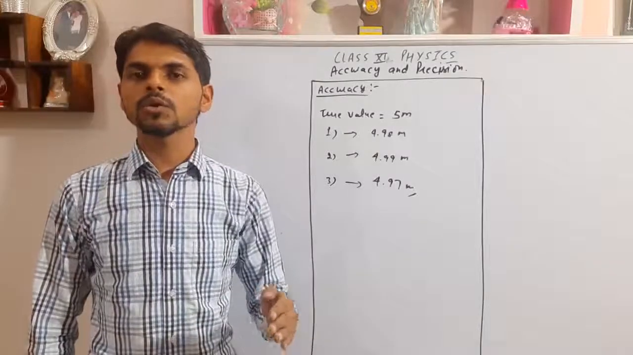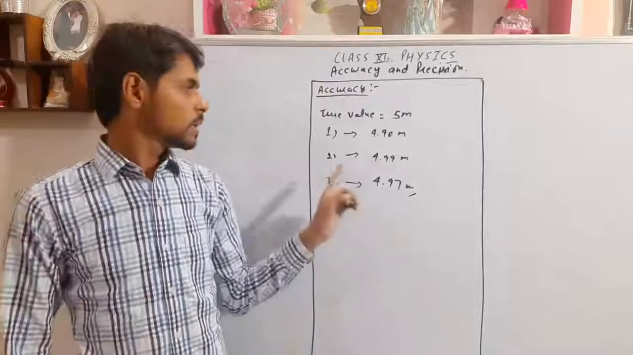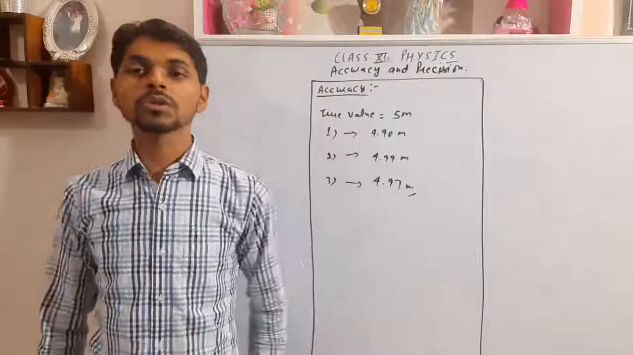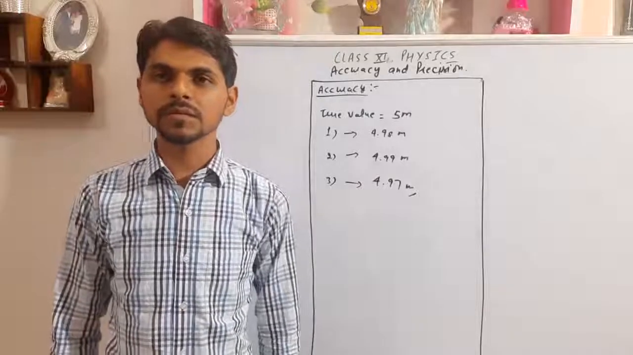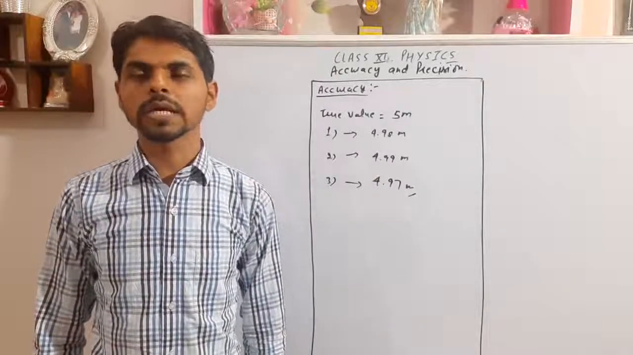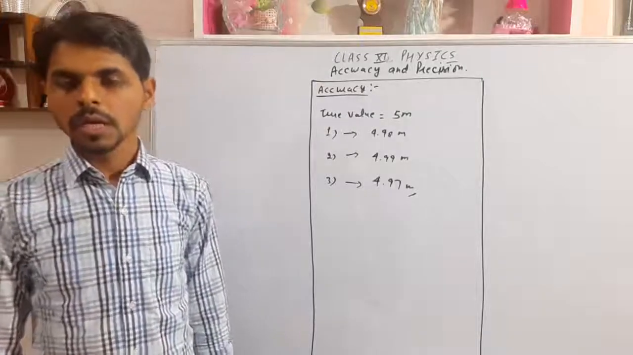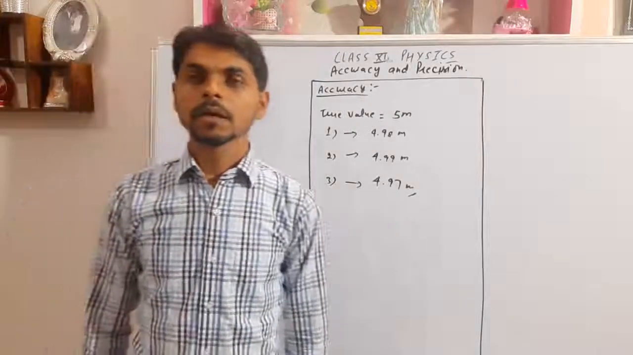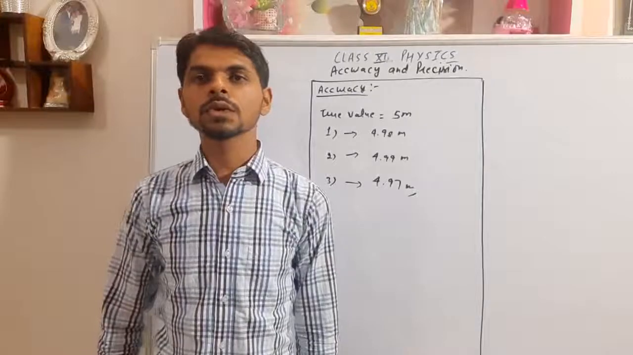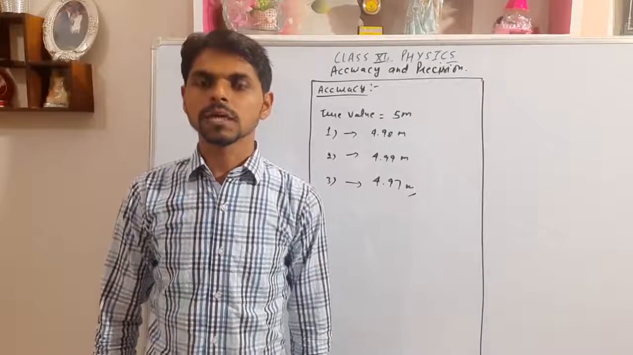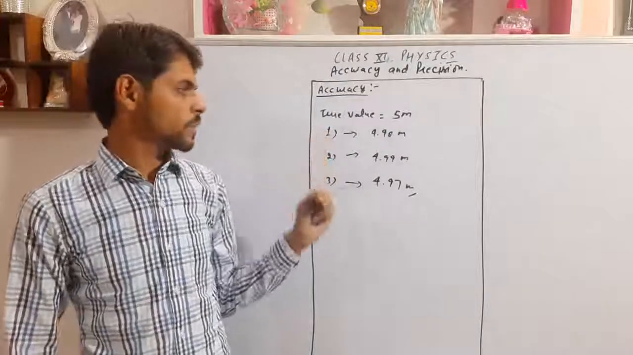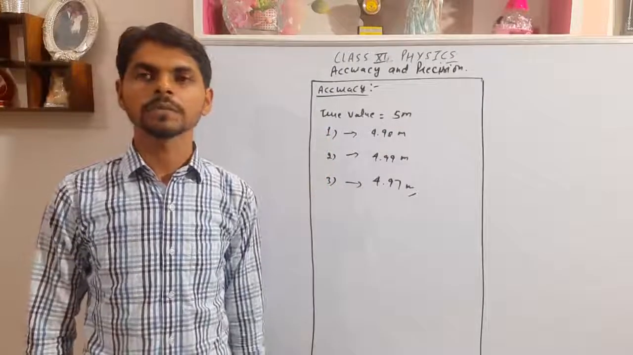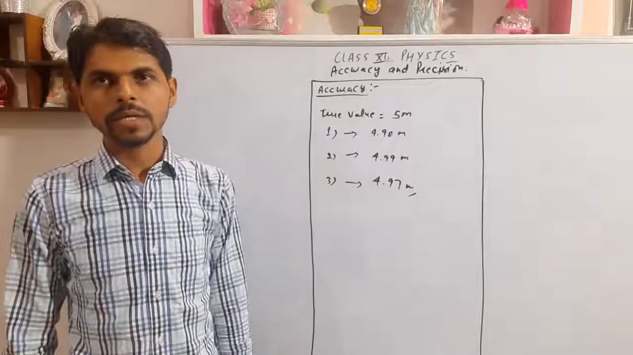Which measured value is closest to the true value? That has the most accuracy out of the three. The measured value which is very close to the true value is called accuracy. So closeness of the measured value to the true value is called accuracy. Which has the most accuracy? The second value. The first value has less accuracy, and the third has even less. Okay, this was accuracy.